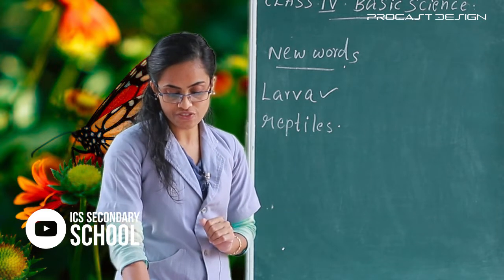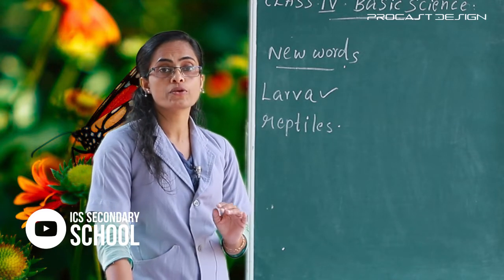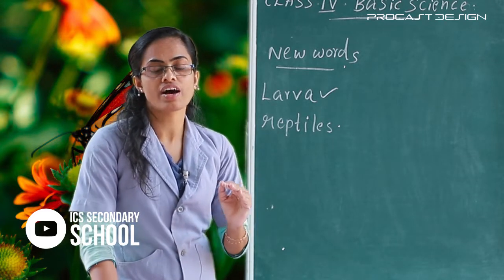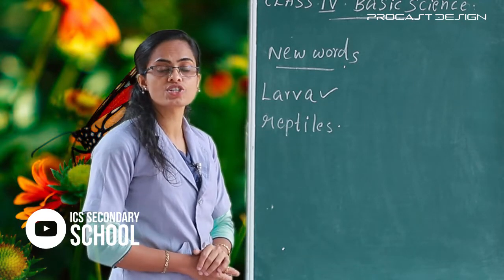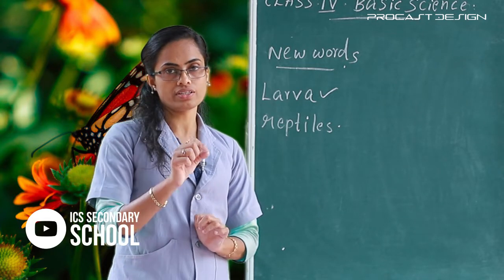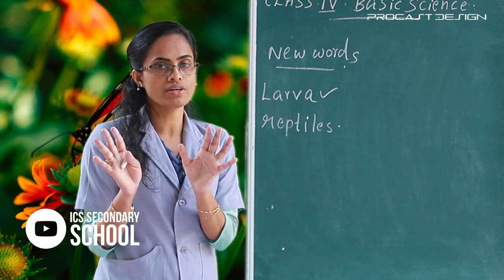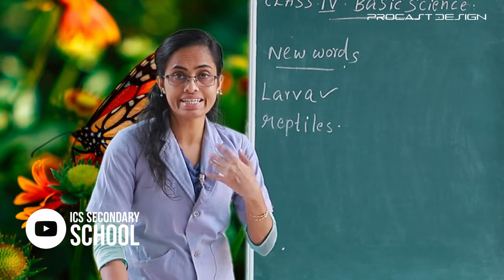The first one: the process of producing young ones is called dash. That is called reproduction. Then the others are homework. Okay, then all of you read well. And the next one we discuss.